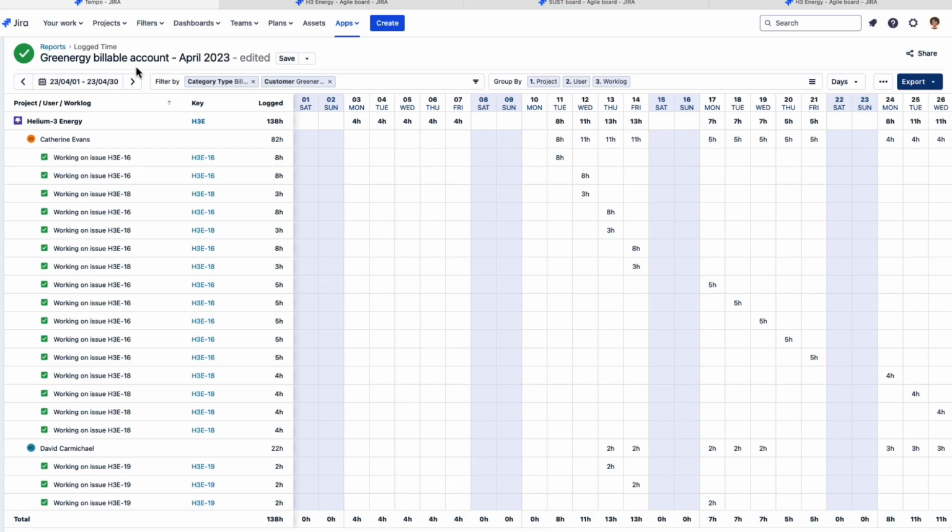So that's a quick overview of the two workflows in timesheets that you can use for tracking billable time, using either the billable hours field or using billable accounts.